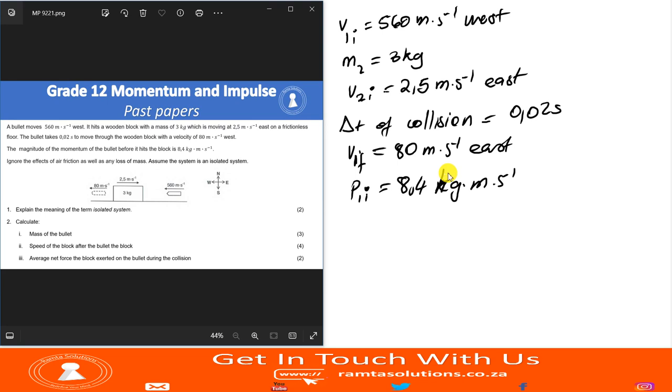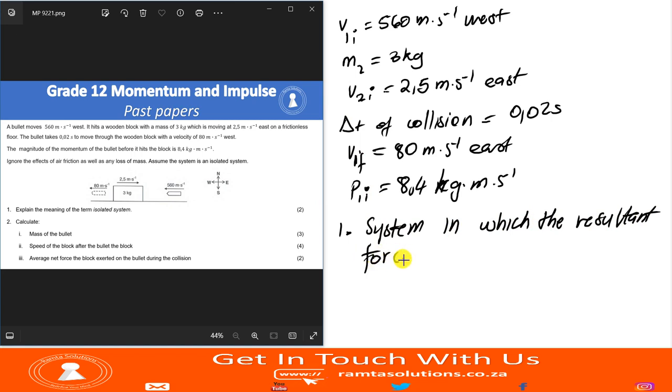You guys recall what is an isolated system? It's a system in which the resultant force is 0. Okay, perfect. Now, question 1. Explain the meaning of the term isolated system. What is an isolated system? It is a system in which the resultant force is 0, right? Perfect.